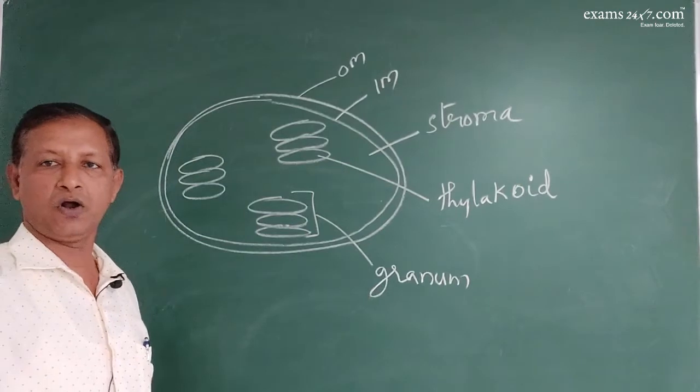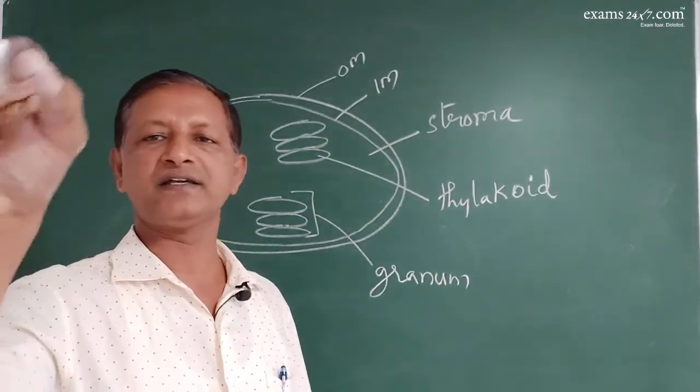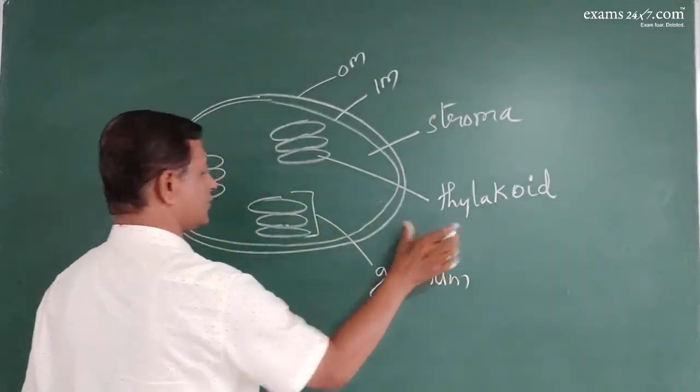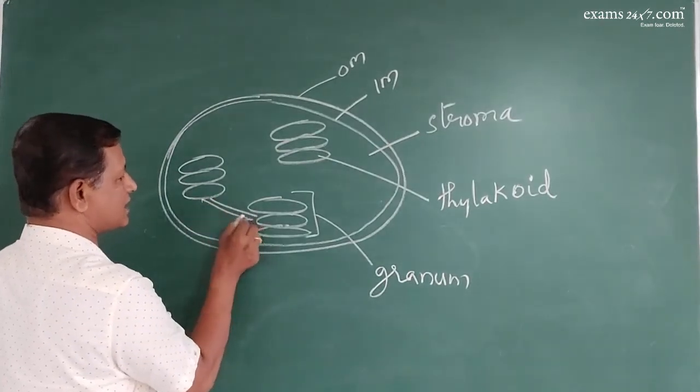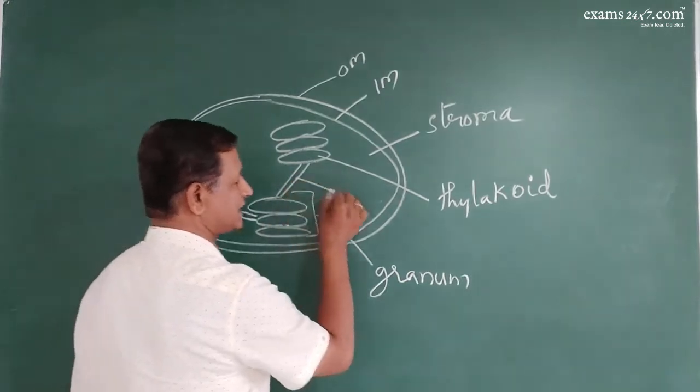And what is a thylakoid? Thylakoid is a flat coin-like structure. So when you pile up those thylakoids, you get granum. And all these neighboring grana are interconnected by the connectives.